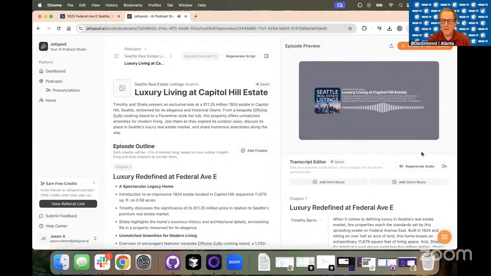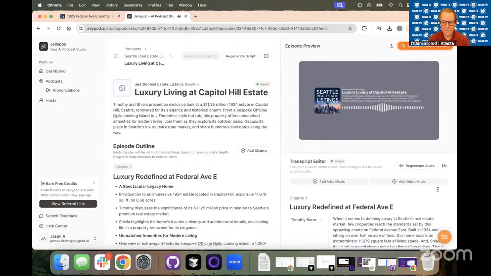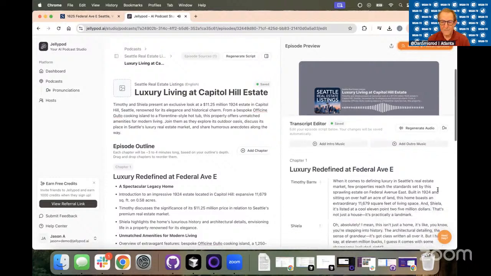When it comes to defining luxury in Seattle's real estate market, few properties reach the standards set by this sprawling estate on Federal Avenue East. Built in 1924 and sitting on over half an acre of land, this home boasts an extraordinary 11,979 square feet of living space. And Sheila, it's listed at a cool $11.25 million. That's not just a house, it's practically a landmark.